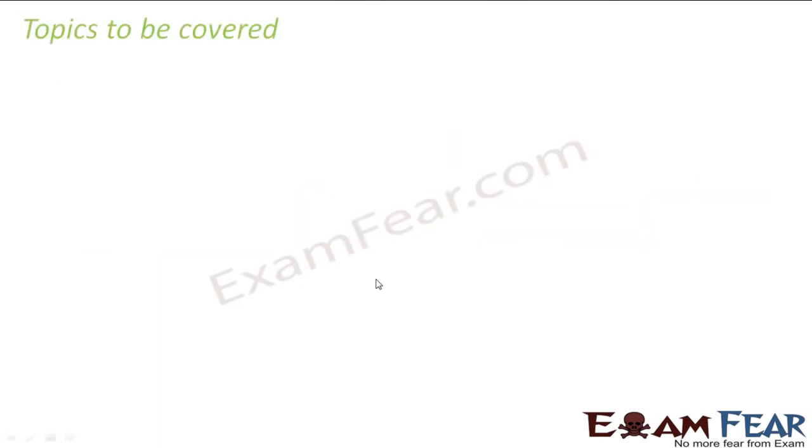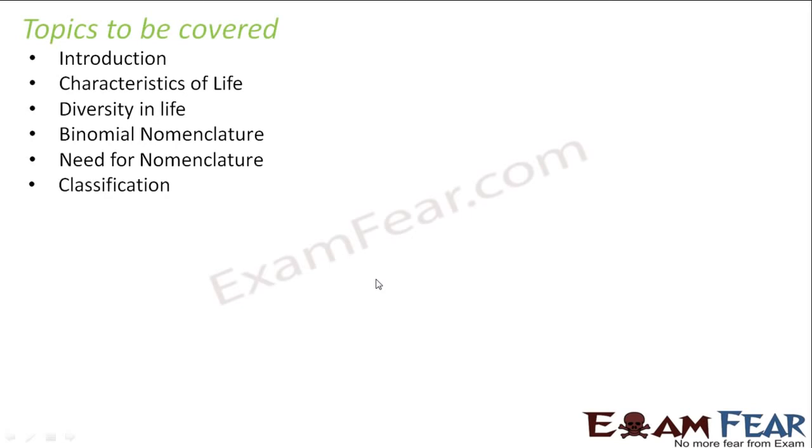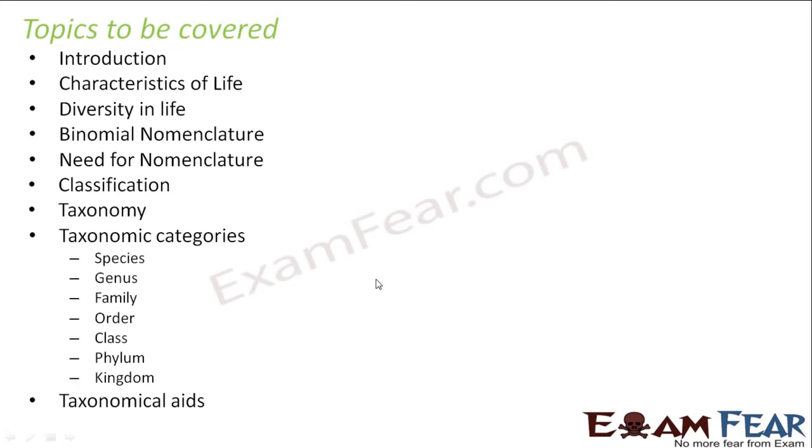Topics to be covered in this lesson are introduction, characteristics of life, diversity in life, binomial nomenclature, need for nomenclature, classification, taxonomy, taxonomic categories wherein we'll talk about species, genus, family, order, class, phylum and kingdom, and the last one, that is taxonomical aids.